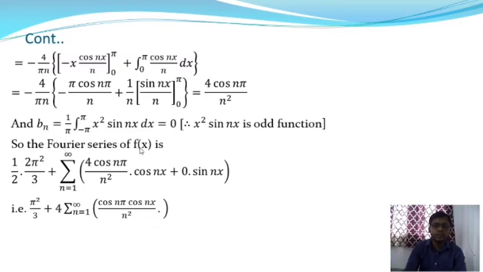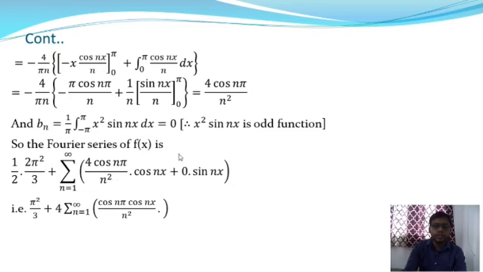So the Fourier series of the function is a0 by 2 plus the summation from n equal to 1 to infinity of an into cos nx plus bn into sin nx, and I have already mentioned this in the previous slide. I have already found the value of a0. So a0 is equal to 2 pi squared by 3, an is equal to 4 cos n pi by n squared, and bn is equal to 0.